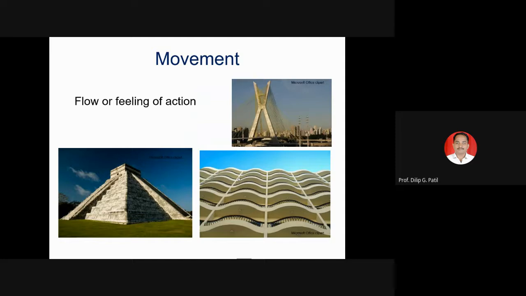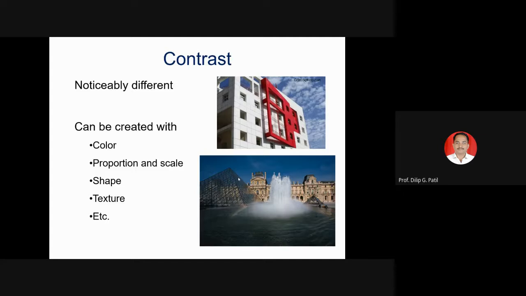Movement: with some repetition of elements, you get a feeling of movement. So flow, or a feeling of action. Contrast: you can create a contrast without providing symmetry, or with different colors and different structures, like colors, proportion and scale.